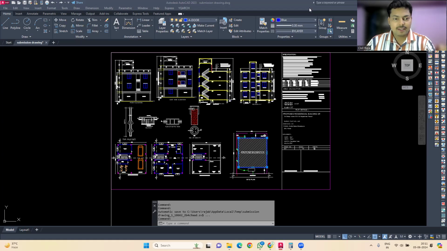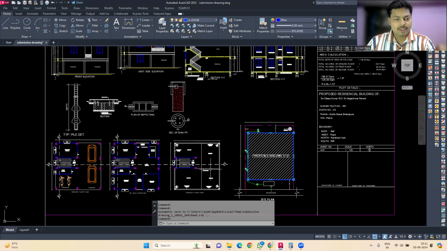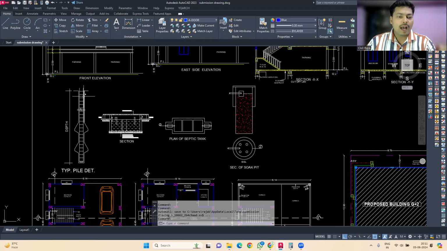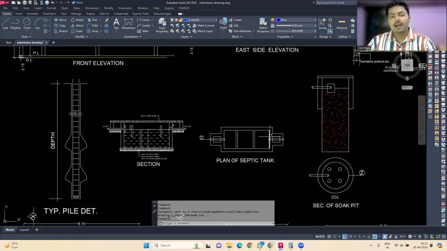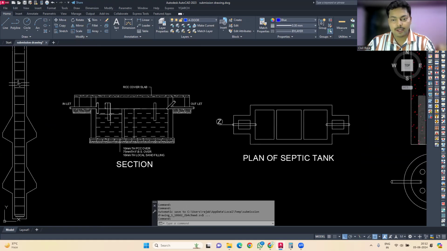Okay. And now let's talk about the components of the approval drawing. So we have studied the four components over here. Then we need to show how your pile is going to be constructed, like is it going to be a single pile, or a pile with a bulb, or a pile with double bulb over here. Then you need to mention the plan of the septic tank and the section of the septic tank over here.